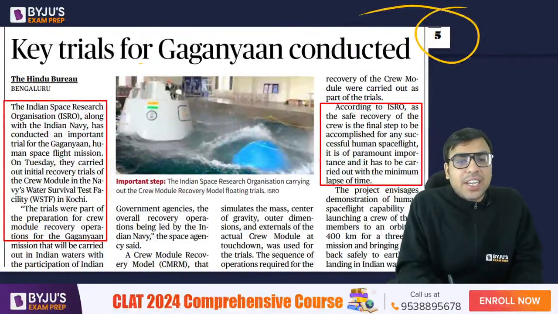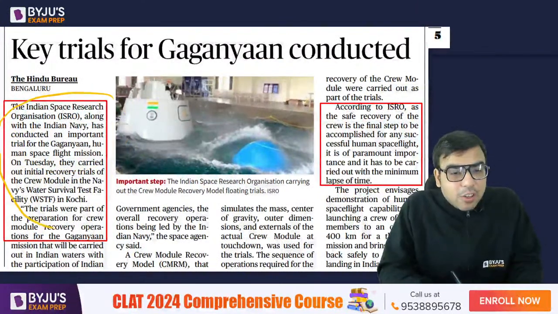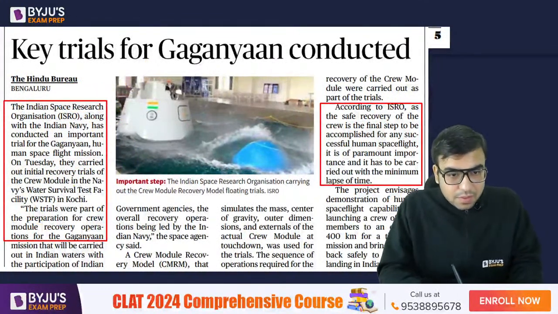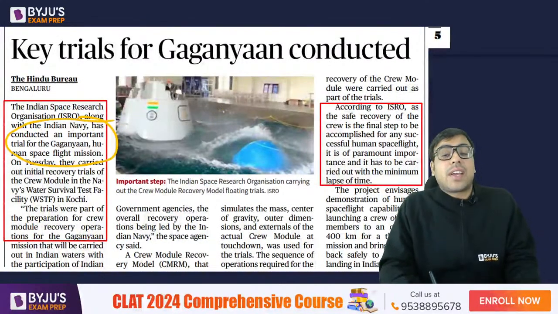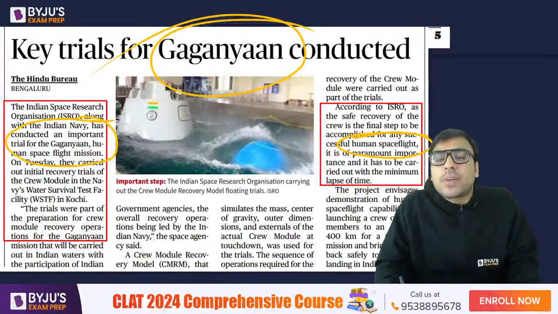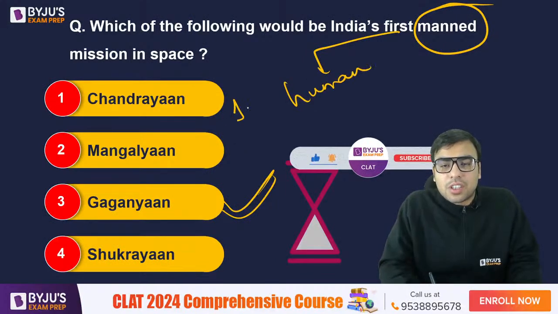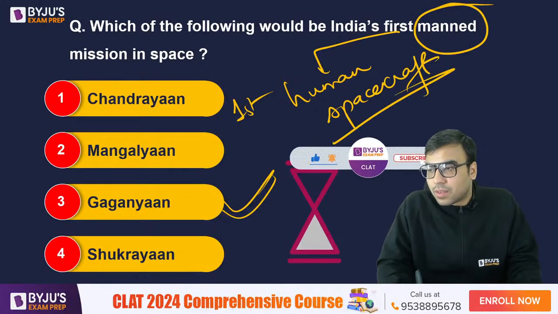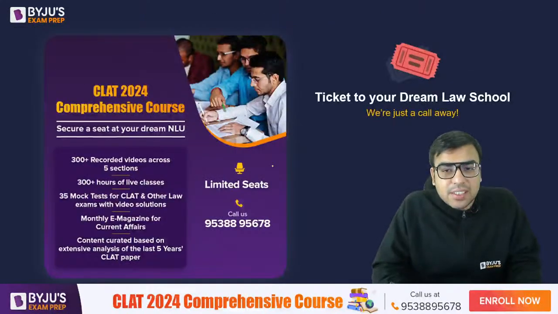Key trials for Gaganyaan conducted. ISRO along with the Indian Navy has conducted an important trial for the Gaganyaan human space flight mission. So they have done a trial related to Gaganyaan, and that is why Gaganyaan was in the news. So they can ask questions associated with Gaganyaan. This will be the first human spacecraft, and they can be using this word, human spacecraft, first human spacecraft from India. So just have an idea. Yes, C is the right answer. Gargi is right.